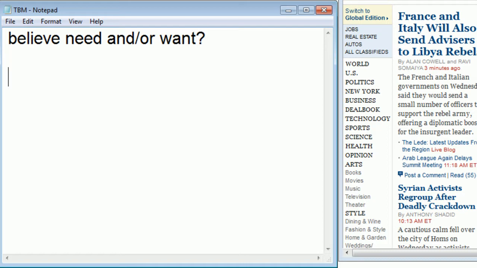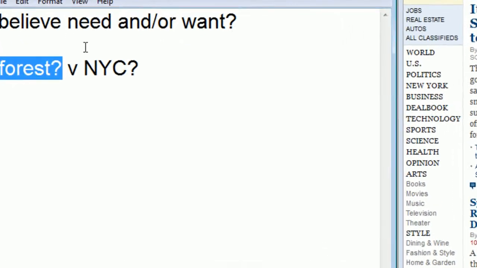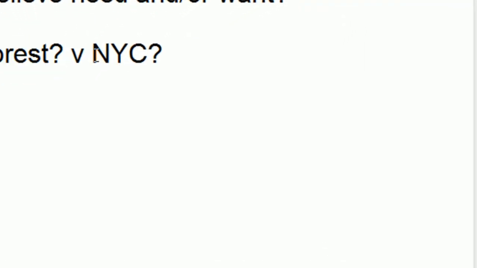Well, if we were to take an example, if we were to live in a forest as opposed to, let's say, New York City, our belief systems and our value systems would most likely be different, right? So in the forest, having internet or believing that internet is some kind of necessity for everyday living may be different from somebody who lives in New York City, right?